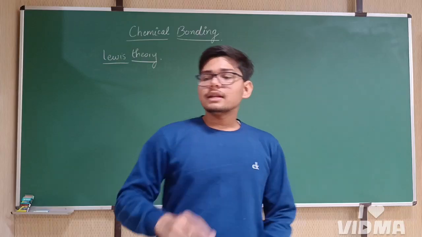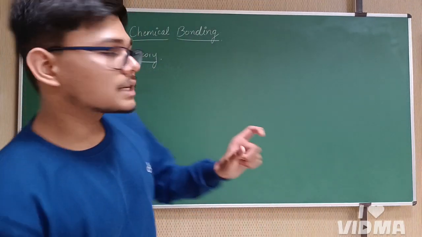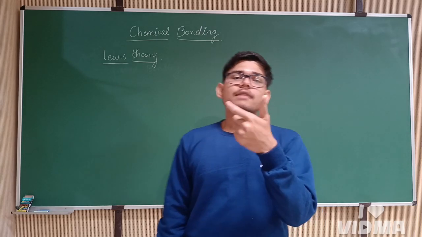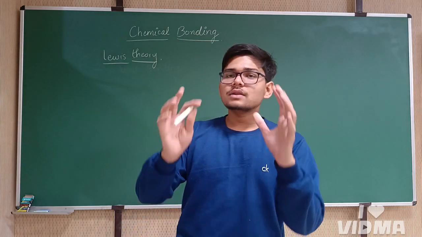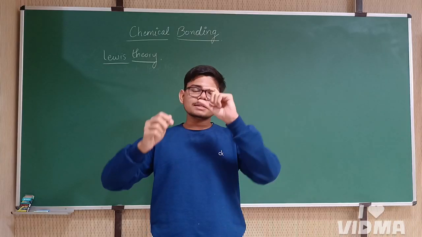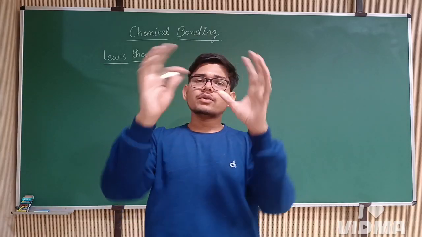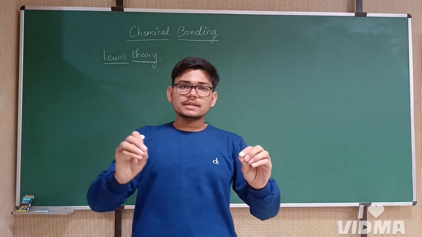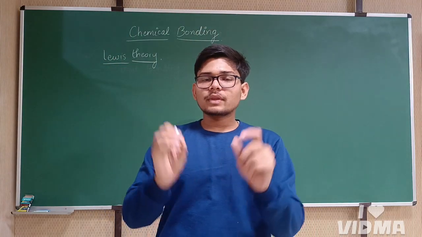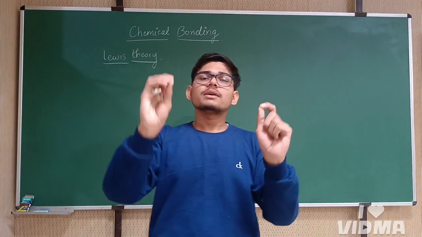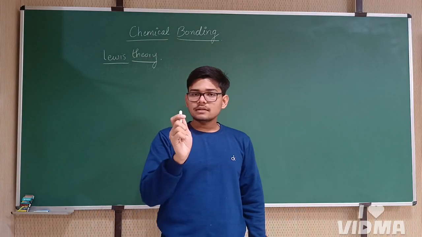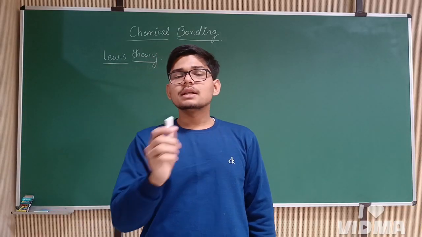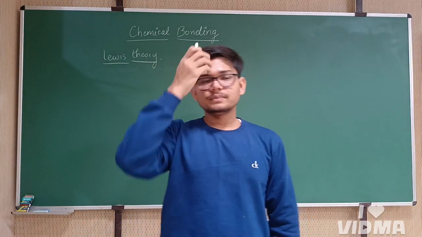First, let's study a very basic concept, which is called the valence shell. What is a valence shell? An atom has a core at the center, a nucleus, and has electrons in different types of shells. The outermost shell in which the electrons are present is called the valence shell, and that shell is majorly responsible for forming the bonds. So the shell which is majorly responsible for forming an interaction with different atoms is called the valence shell.